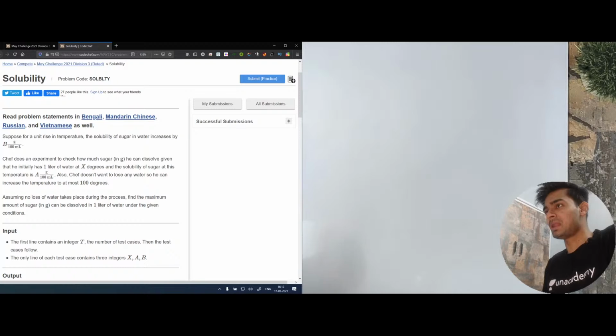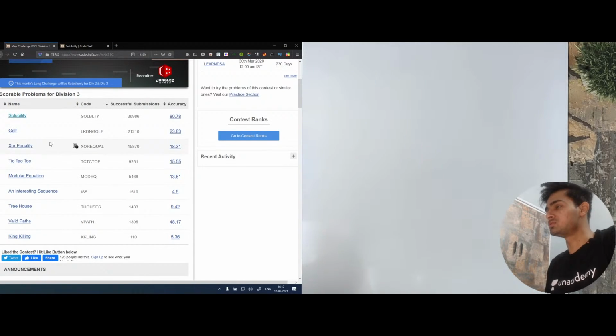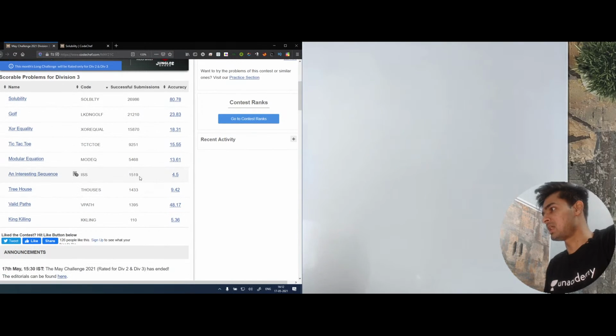Is there any plagiarism checker? Yes, Athen, there is a plagiarism checker that CodeChef runs, but there are many ways to beat it. So I don't think even half of them will be caught this time. But I'm sure that out of these 1500, at least 500 will get flagged. Apart from that, the rest, 1000, will be able to pass.